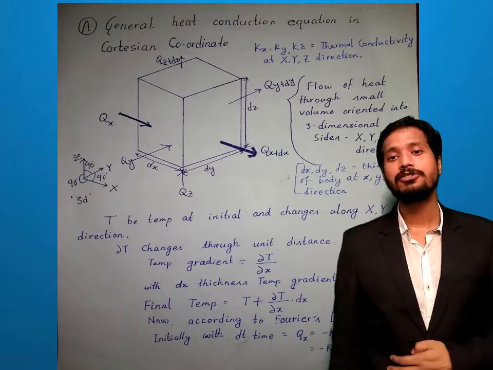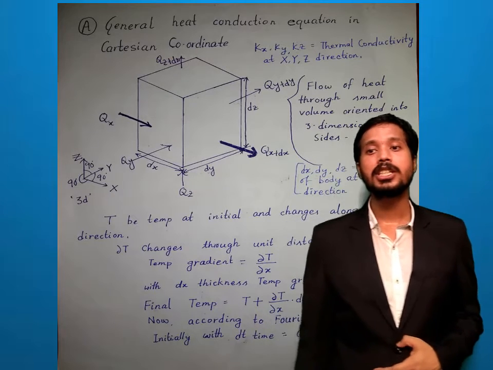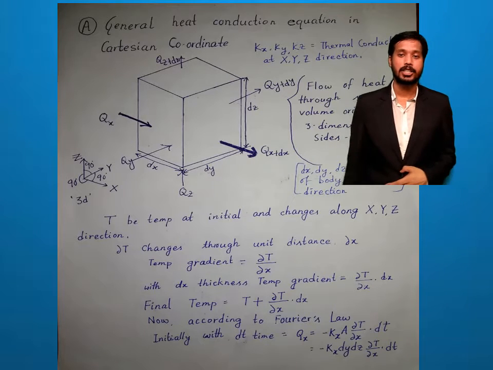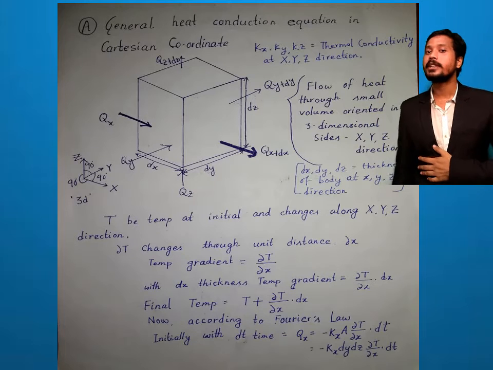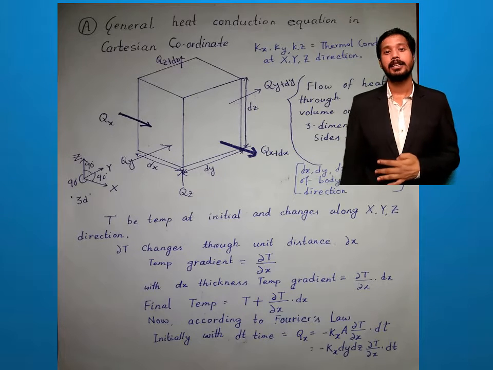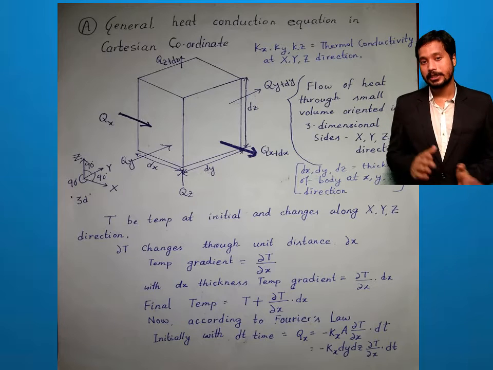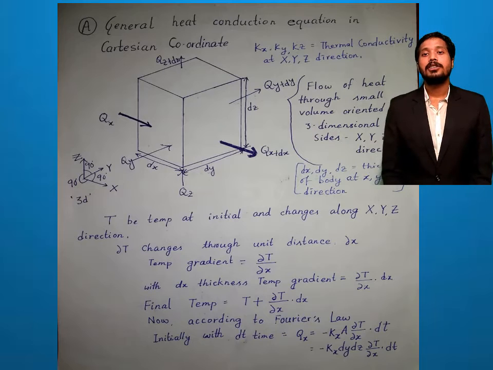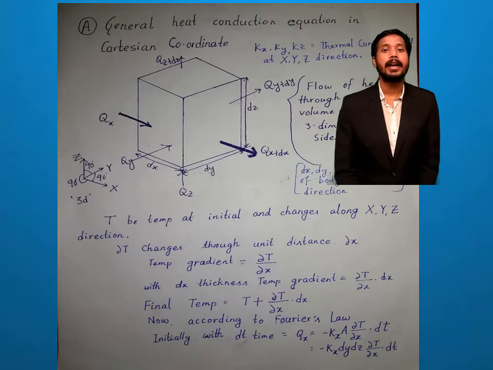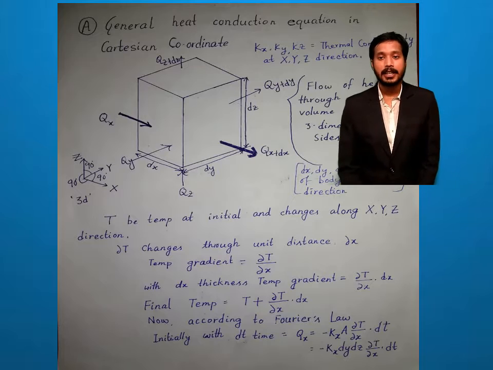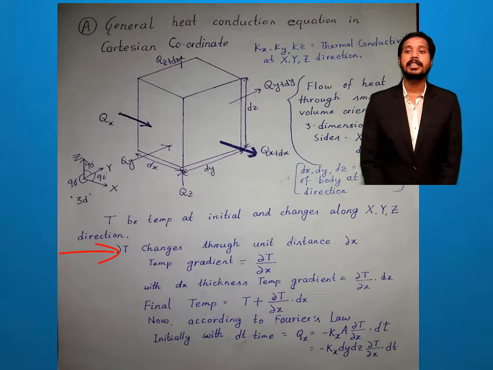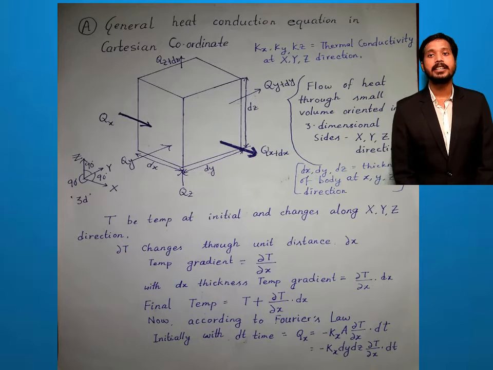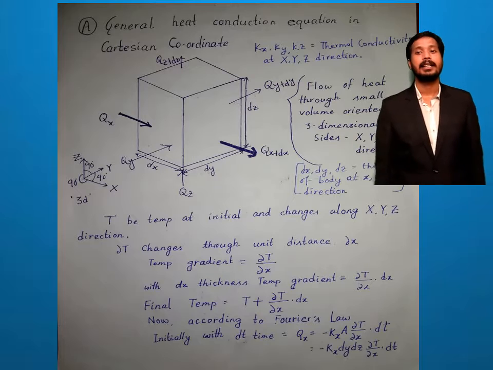Now going forward, T is the temperature at initial and changes along x, y, z direction. Suppose Qx amount of energy comes at the entry, and then after temperature change it goes out of the wall. The value of Qx then changes to Qx plus dx. So you see delta T changes through unit distance delta x. So the temperature gradient we can write is del T by del x.